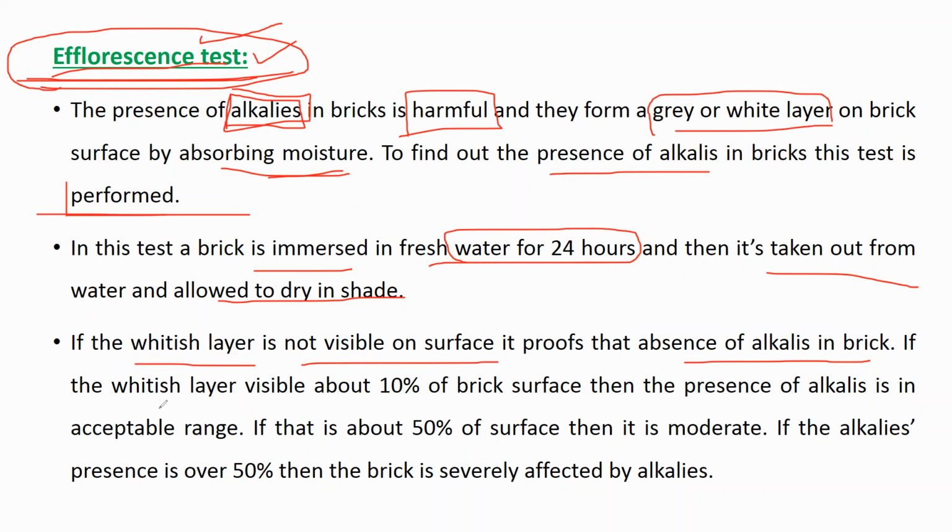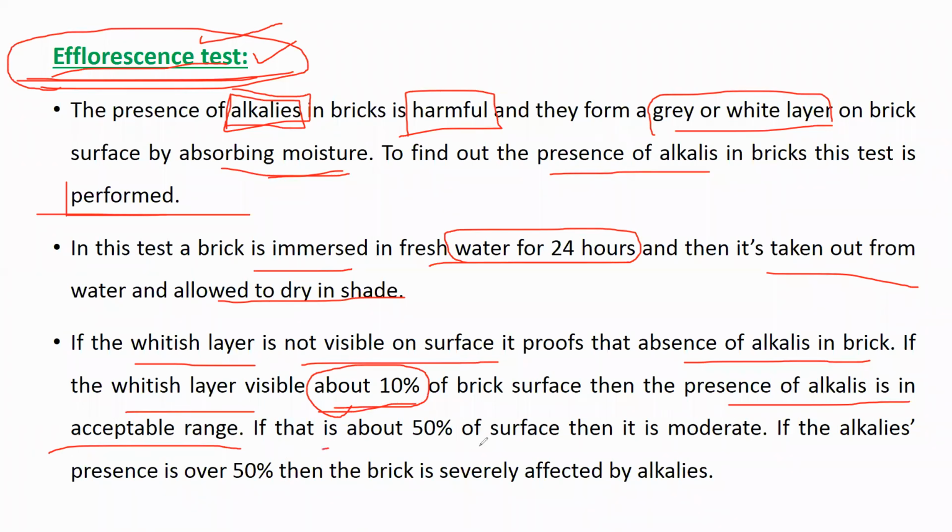Okay, if you get a whitish layer which is visible on about 10% of the brick surface, then there is a presence of alkali in the accepted range. Alkali is present in the brick, but it is not harmful. Less amount of alkali is present, that's why you have got only 10% of the surface of the brick as white patches.